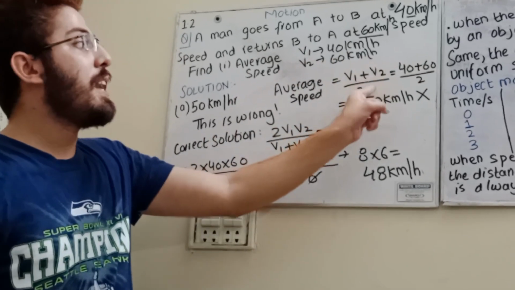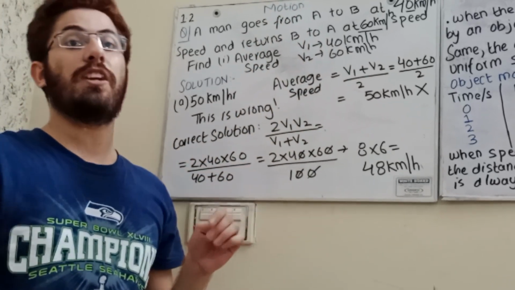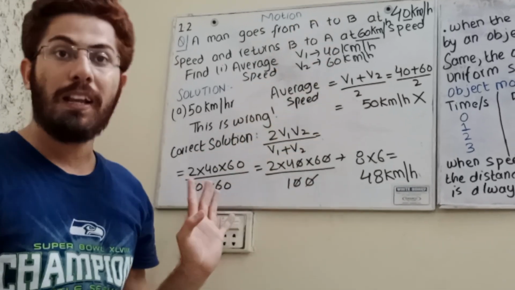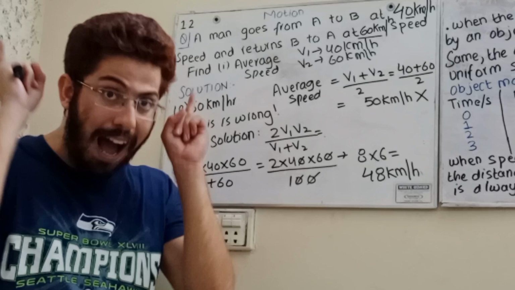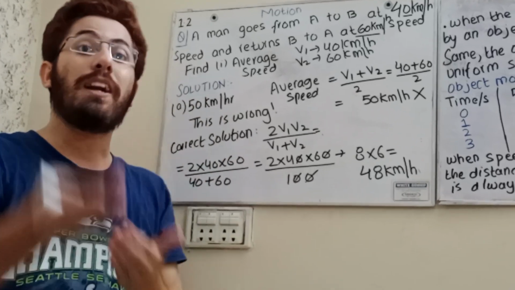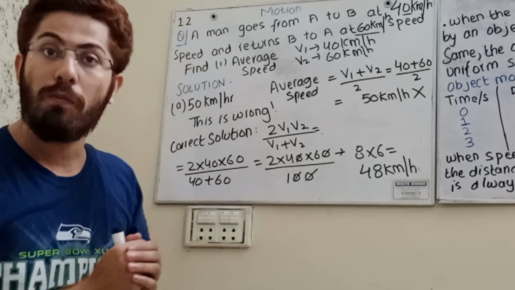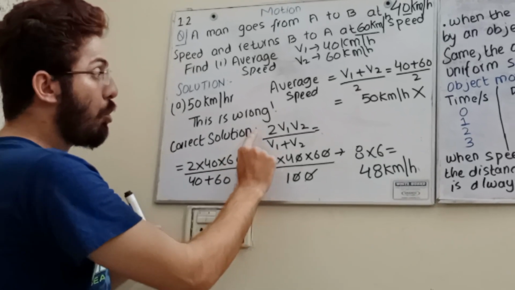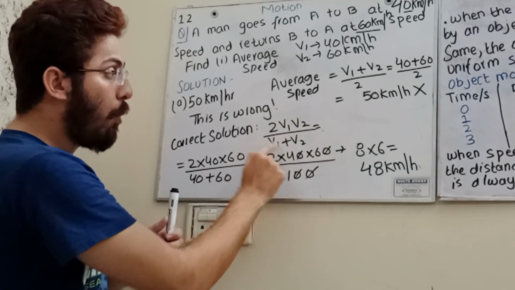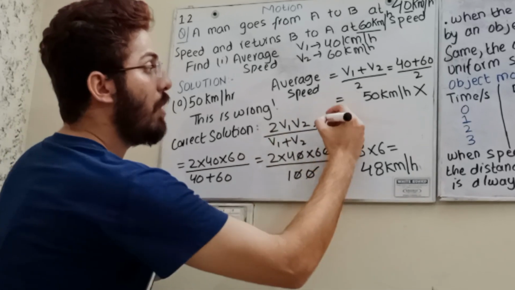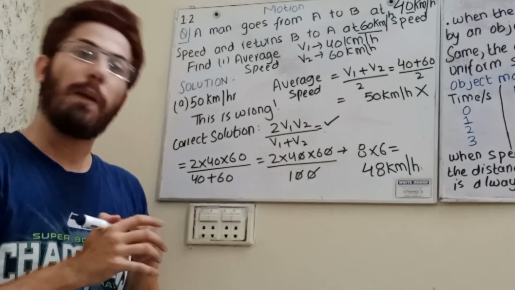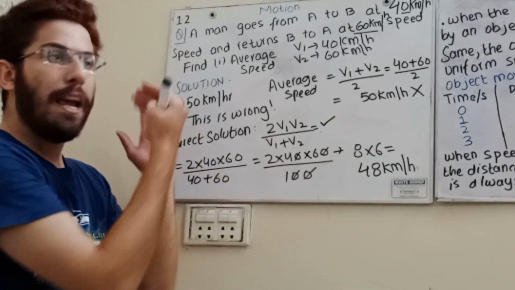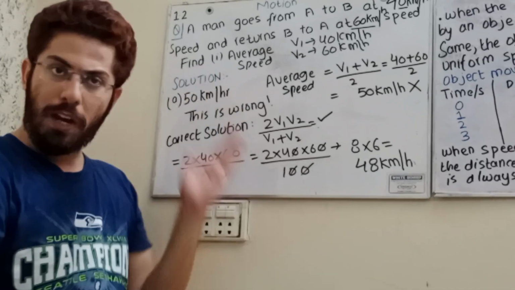यही आपको समझाने के लिए ये सवाल कॉन्सेप्ट दिया जो बच्चे ने पूछा मुझसे, तो मैंने ये सवाल कराया, ओके. तो if you are feeling any difficulty you can text me, I will definitely solve that question. Now what is the correct solution बच्चों, याद रखो 2v1v2 upon v1 plus v2. This formula you are going to apply. You can memorize it very easily, and I also solve definitely the equation, okay.